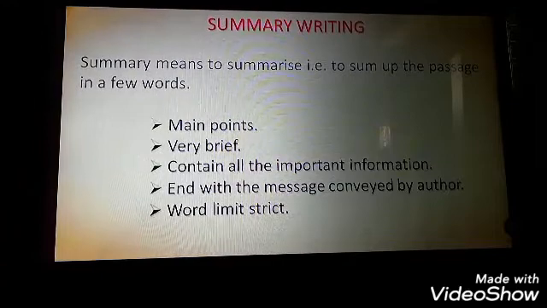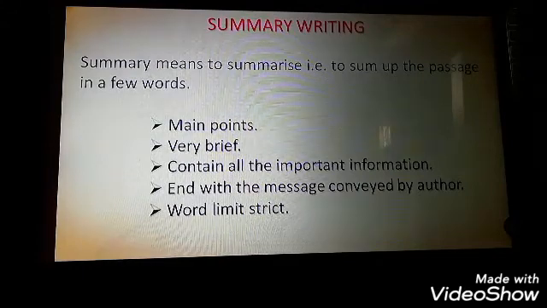If you write 1.5 pages of summary, that will not fetch you more marks. So the word limit should be followed, and you should write only as much as the limit of words allows, which depends upon the number of words in the paragraph.